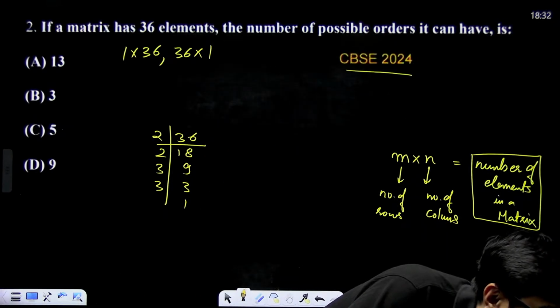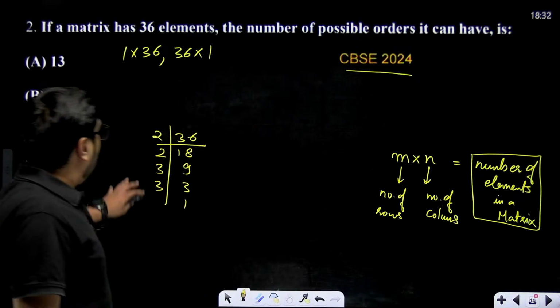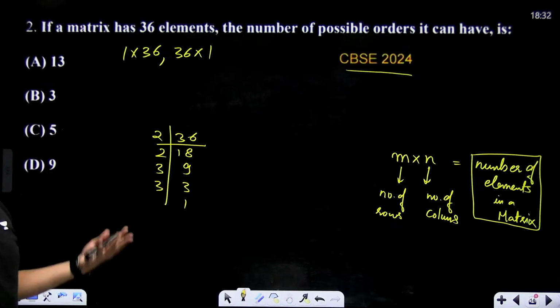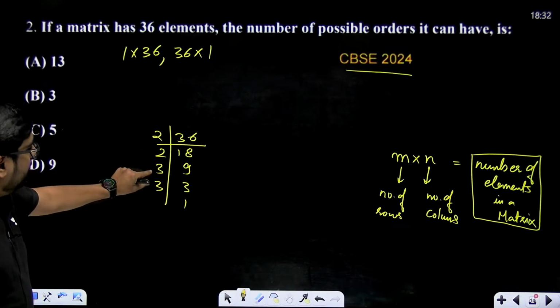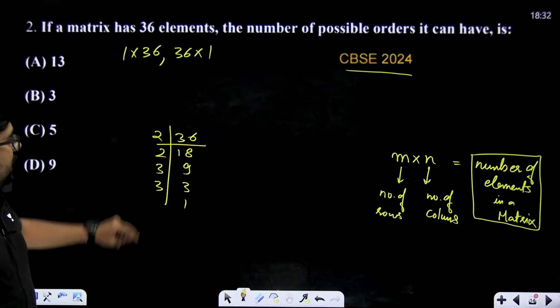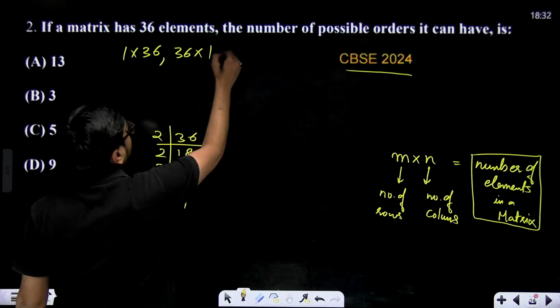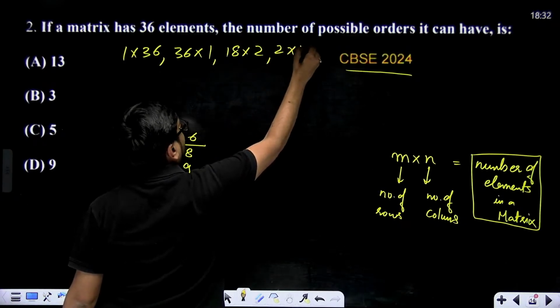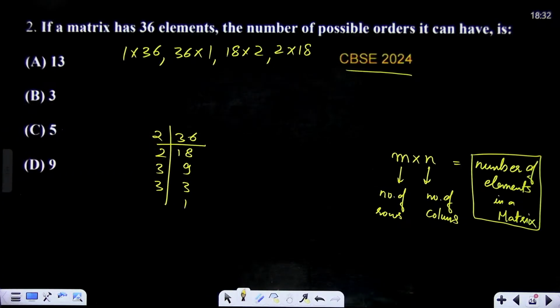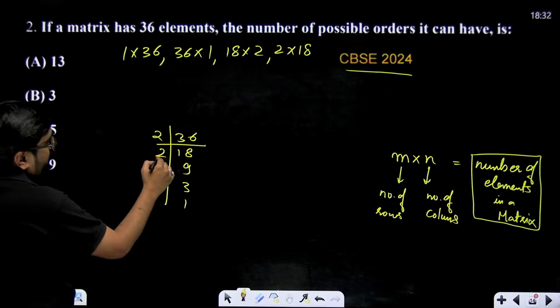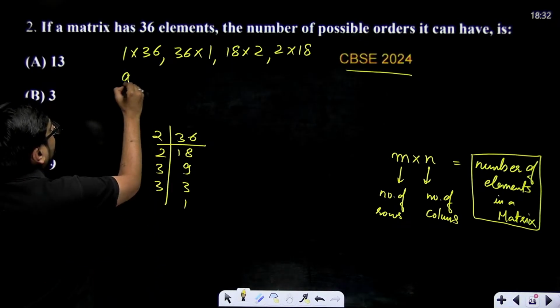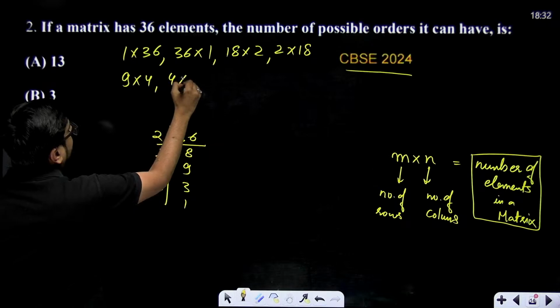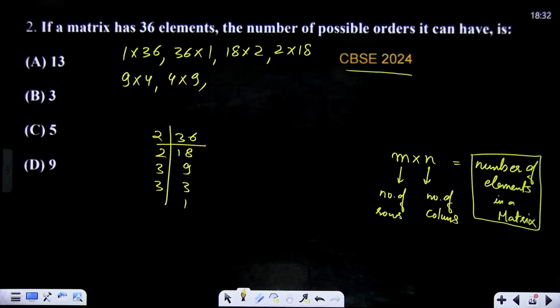Now, how else can you get 36? Think of the ways. 2 multiplied with 18, and 18 multiplied with 2, can give us 36. Now, what else can we do? 4 multiplied with 9, 9 multiplied with 4, both will have 36 elements.